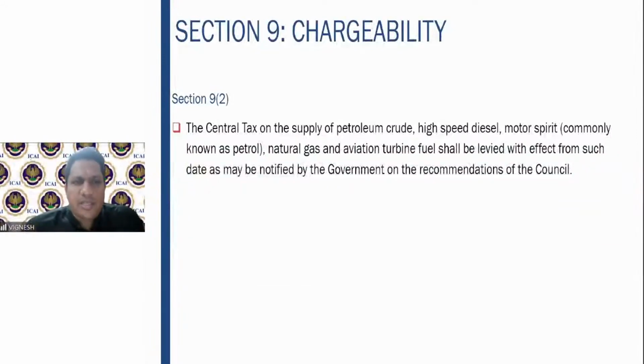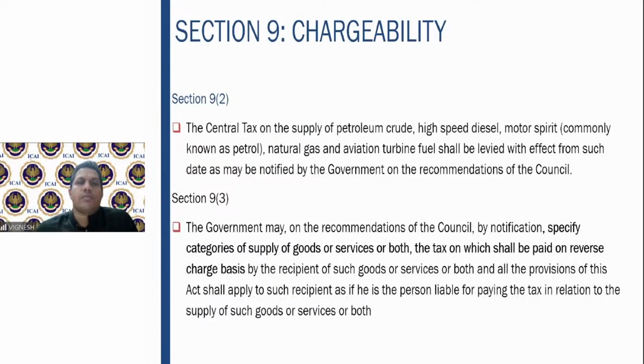9 subsection 2 speaks about the tax which shall be levied with effect from a later date on the 5 petroleum products, that is petroleum crude, high-speed diesel, motor spirit, natural gas and aviation turbine fuel, with effect from such date as may be notified by the government on the recommendations of the council. 9 subsection 3, again an important provision. This section refers to a notification. In that notification, there are multiple instances of reverse charge mechanism, and we have to see those notifications and understand them from the services point of view. So 9 subsection 3 speaks about the reverse charge mechanism.